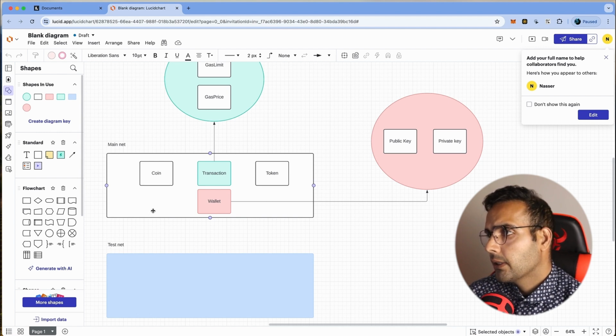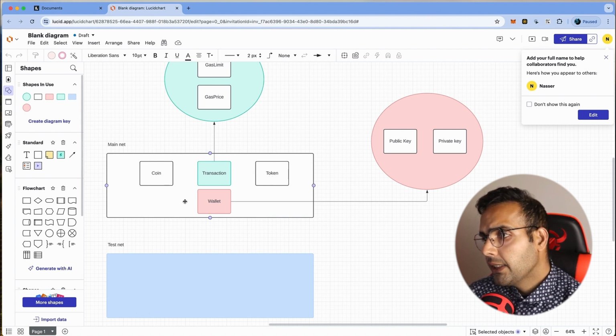Mainnet normally consists of the main coin and main tokens, transactions, and wallets. But why do we call it main? Because they are worth something in real life. For example, a BNB coin in the mainnet of Binance is worth something based on the market value, or a BUSD token in the mainnet of Binance costs real money.